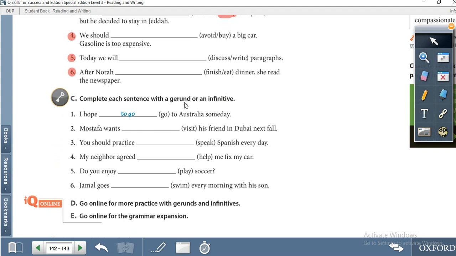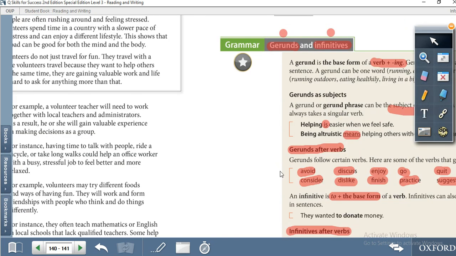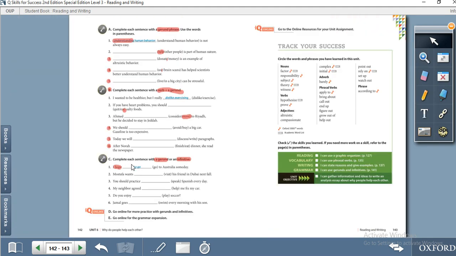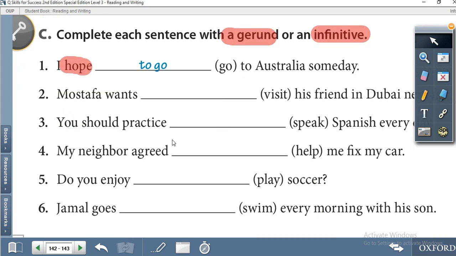Complete each sentence with the gerund or an infinitive. Here we have to choose a gerund or an infinitive, but before that we should see the verb, and after the verb, use this list accordingly. For example, I hope to go.